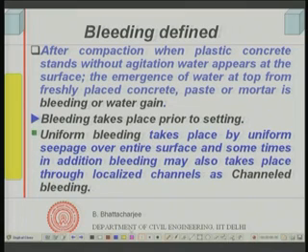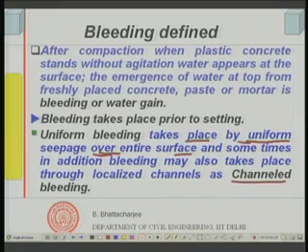Now, we can identify two types of bleeding, one is called uniform bleeding, the other is called channel bleeding. What is uniform bleeding? It takes place by uniform seepage over the entire surface. So, water comes up at the top, that means there is some seepage of water from the fresh concrete, the green concrete, in its fresh, wet state. This is easily understandable.